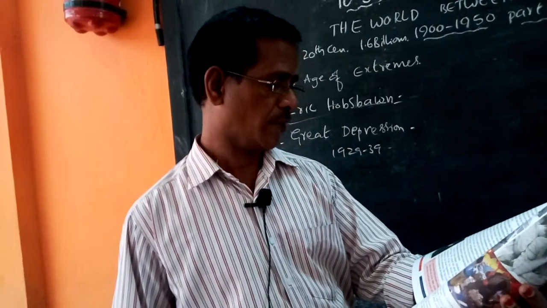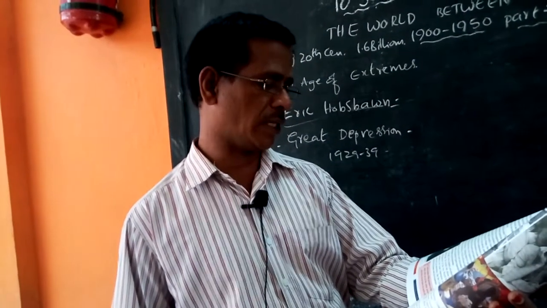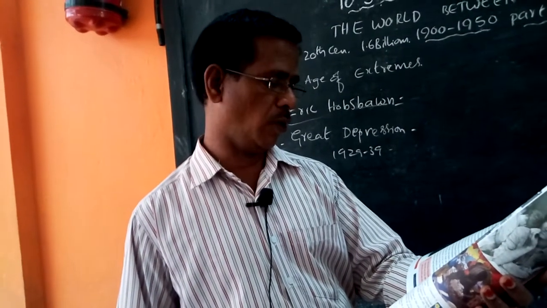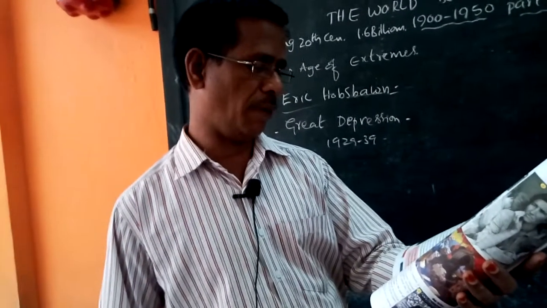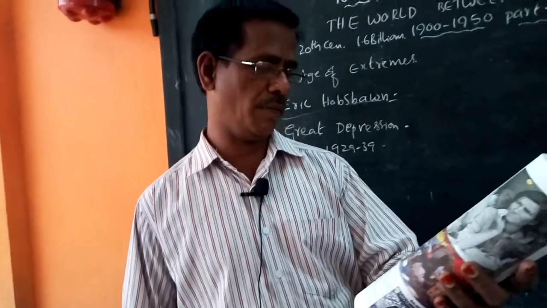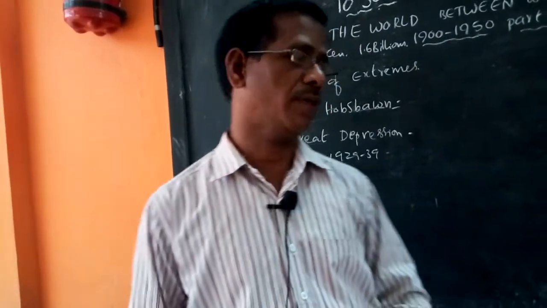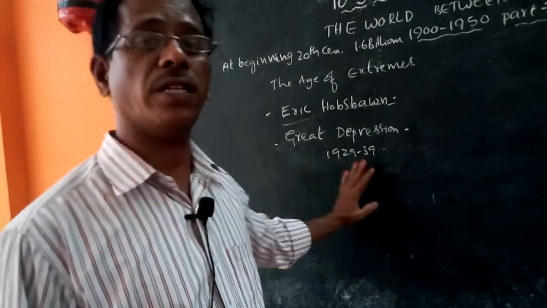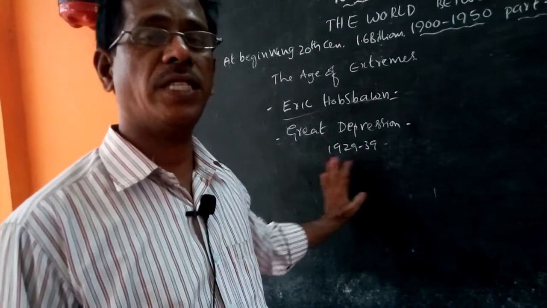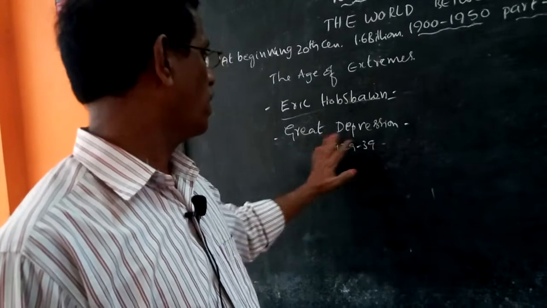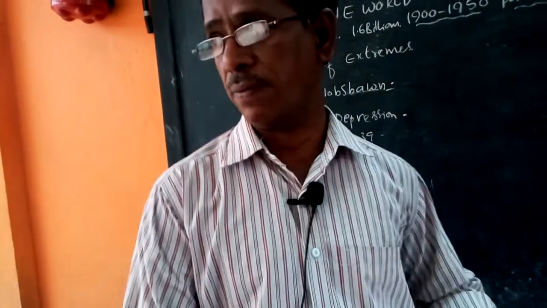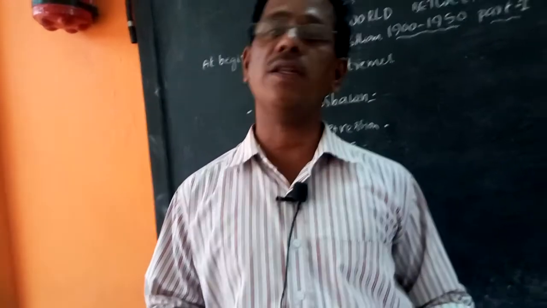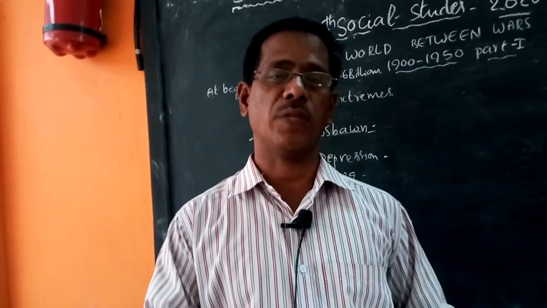In the same period, the Great Depression caused massive unemployment and economic breakdown, and the two world wars killed millions of people and devastated the lives of millions more. The Great Depression occurred from 1929 to 1939. In this decade, great changes happened in human life. Okay, tomorrow I will explain the remaining part. Thank you.